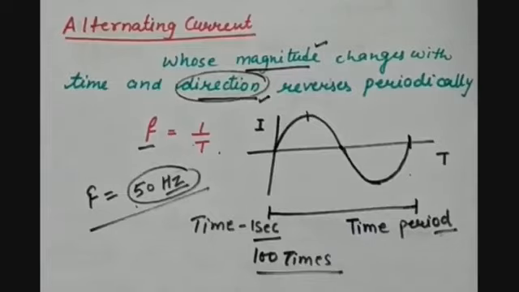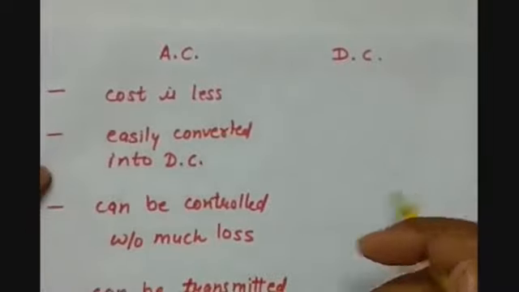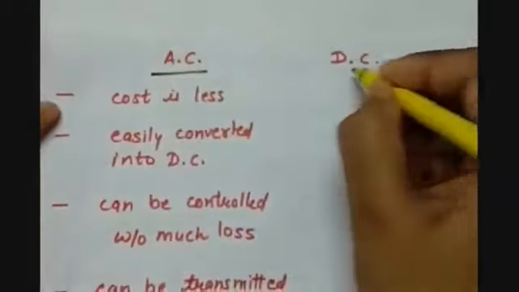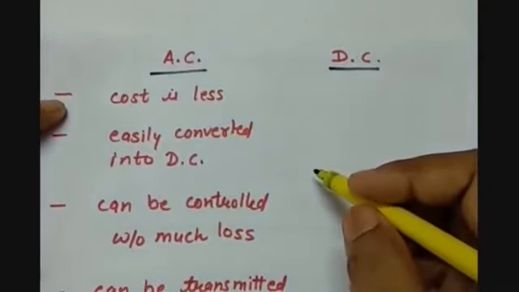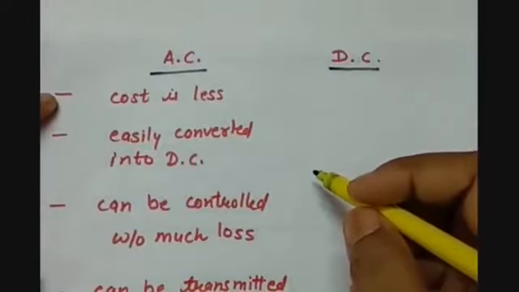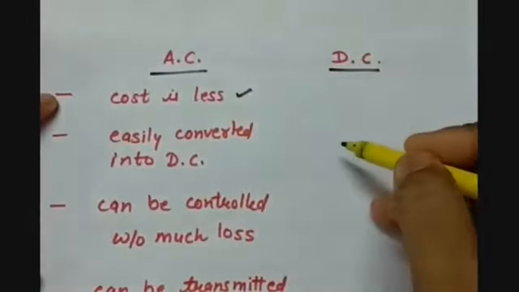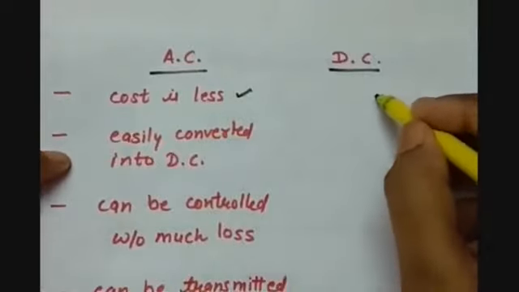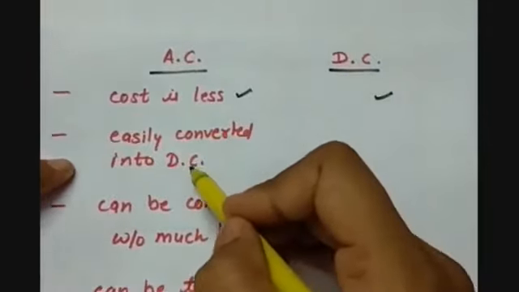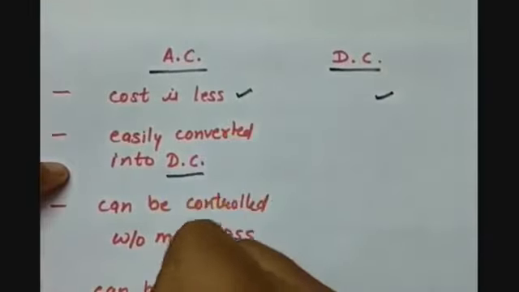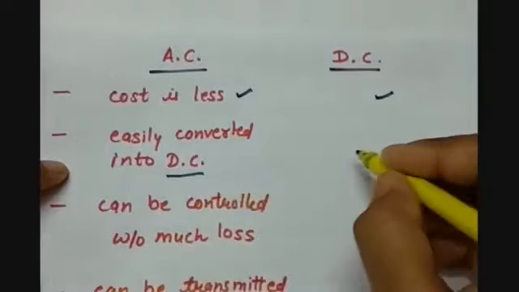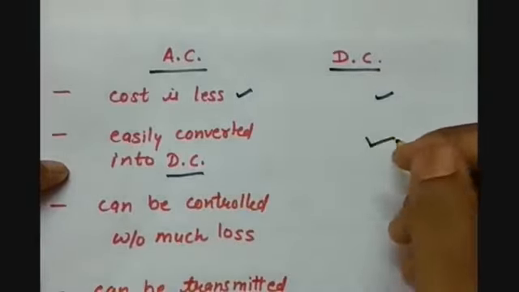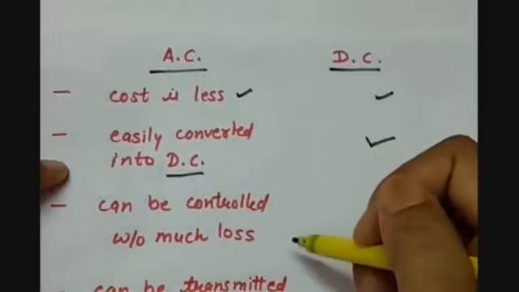Now which one is better, AC or DC? So let us compare alternating current and direct current. The first thing is the cost of production of AC and DC. The cost of production of AC is less as compared to DC. It is more for DC. AC is easily convertible into DC using an electrical device known as rectifier. But there is no such method to convert a DC into AC.